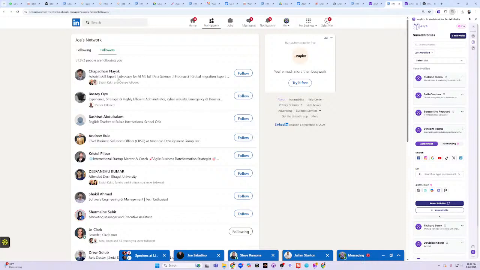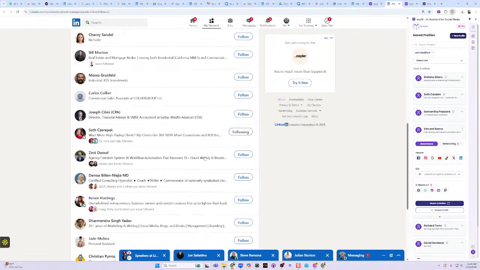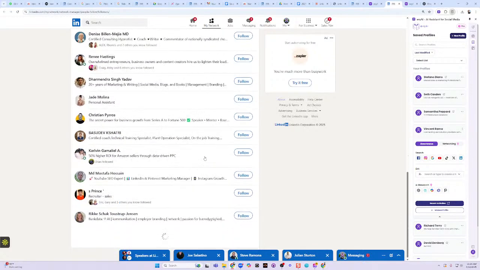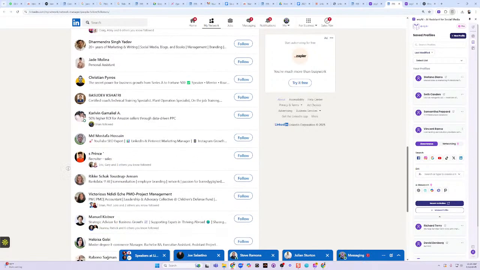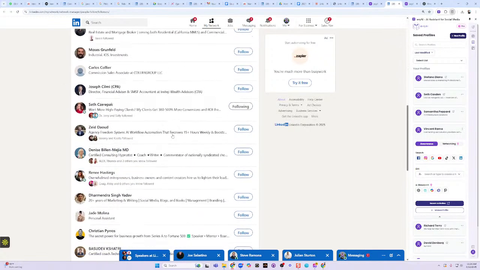And if you want to take these followers and export them as a CSV, well, good luck to you. And also good luck figuring out who's actually online right now and who's not online. Now, I have a lot of followers. You might not have this many followers, but in the chat, let me know, how many followers do you currently have on LinkedIn? I have 51,972 followers. You might have less followers than that, but depending on how many followers you have, highly recommend that you save them to a table, a spreadsheet, something.